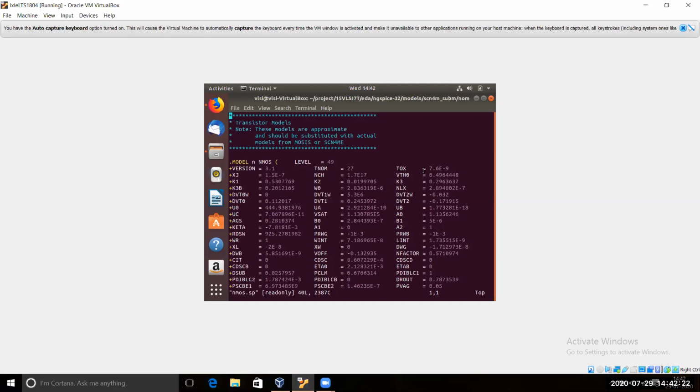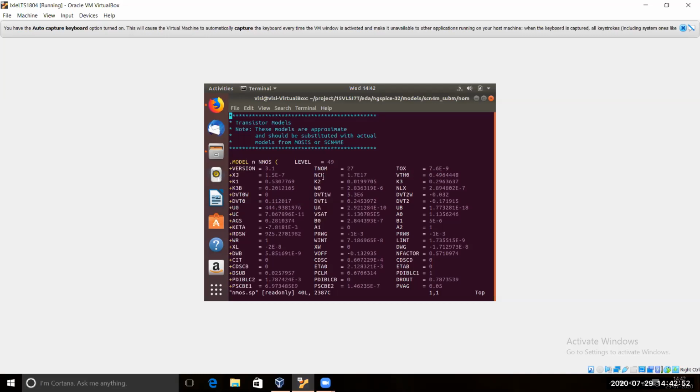Then you have the mu naught, which is here, 444.93. This is for the NMOS. This mu naught is the mobility, so just take the value 444.93 from here. Then there is VTH0, the threshold voltage, which is 0.496. Take this value from here.